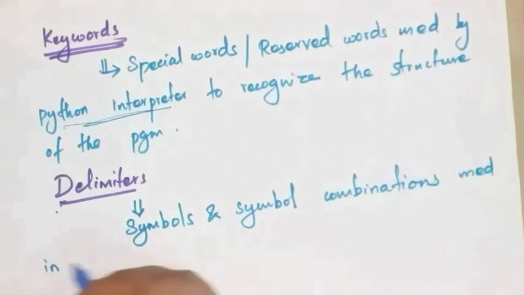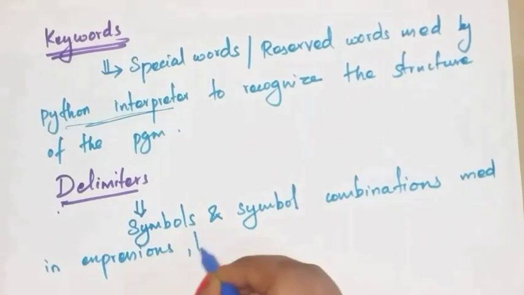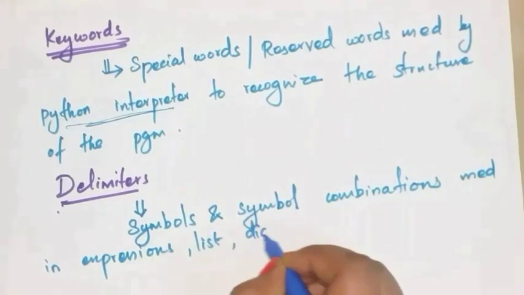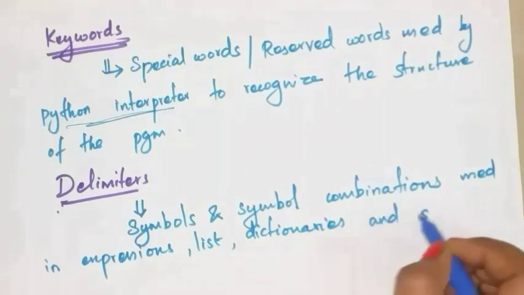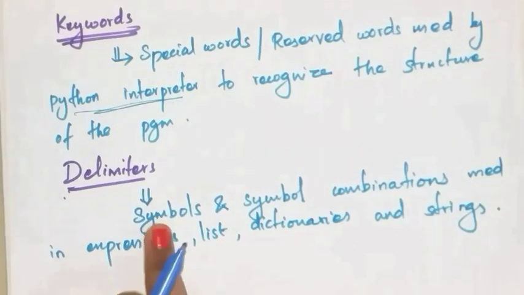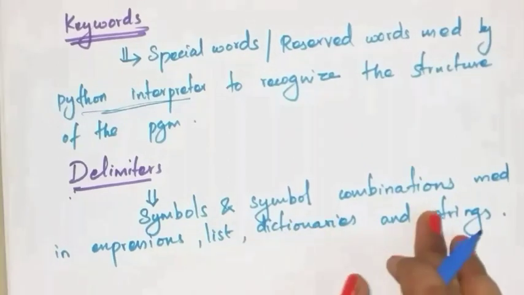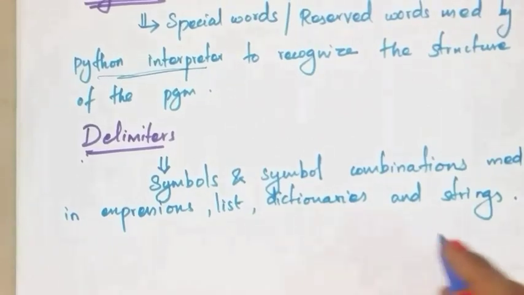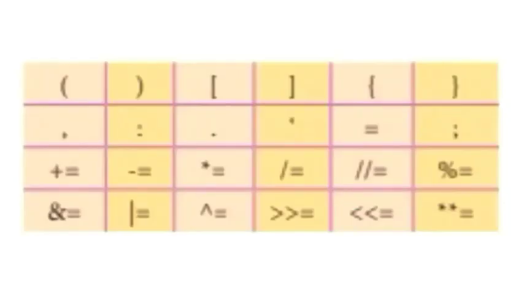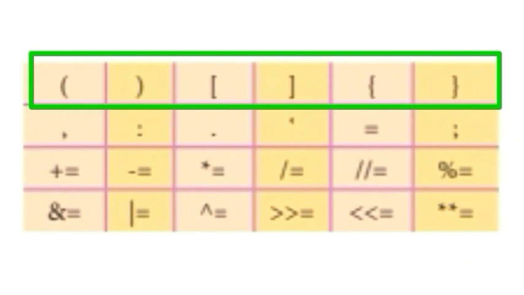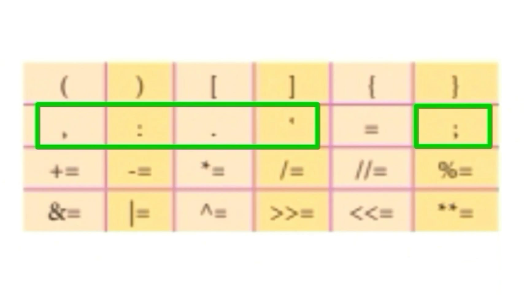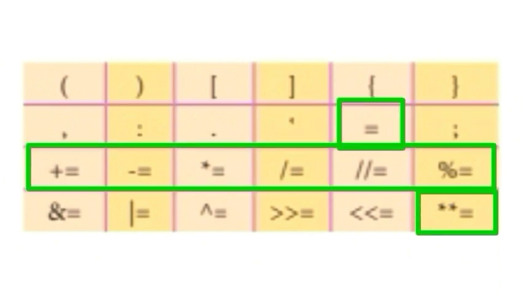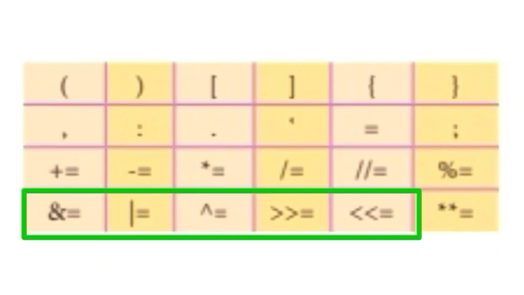It can be used in expressions, lists, dictionaries, and strings. So delimiters are nothing but symbols and symbol combinations that are used in expressions, lists, dictionaries, and strings. Okay, so they perform some special roles. These symbols are used for grouping of objects to names. These symbols are used for punctuation, and these symbols are used for binding purposes. These symbols are used for bitwise assignment of objects to names.